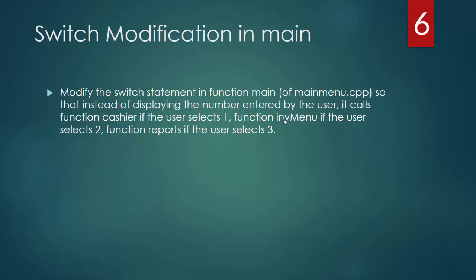So yeah, like I said, we will have our mainmenu.cpp file. We will modify the switch statement in this function so that instead of displaying the number entered by the user, like right now, if the user presses 1, we simply display you pressed 1, we will actually call the function that represents the selection. So if the user presses 1, it's going to call inventory menu. If the user selects 2, the function reports is selected, and so forth.